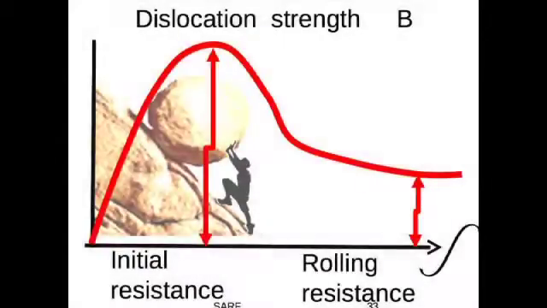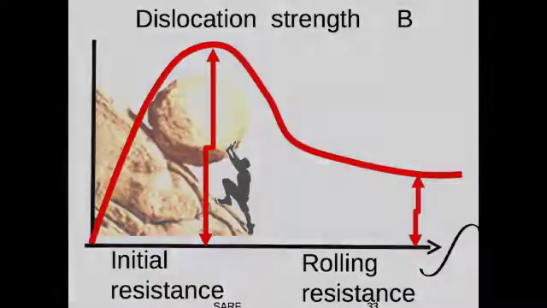We can equate that to a man pushing a large boulder up a hill. When the boulder has gone to the top of the hill and starts rolling down, it's easy. And you get a curve like that, and that is the initial strength of the material, the resistance to breakdown, and this one is the rolling resistance.